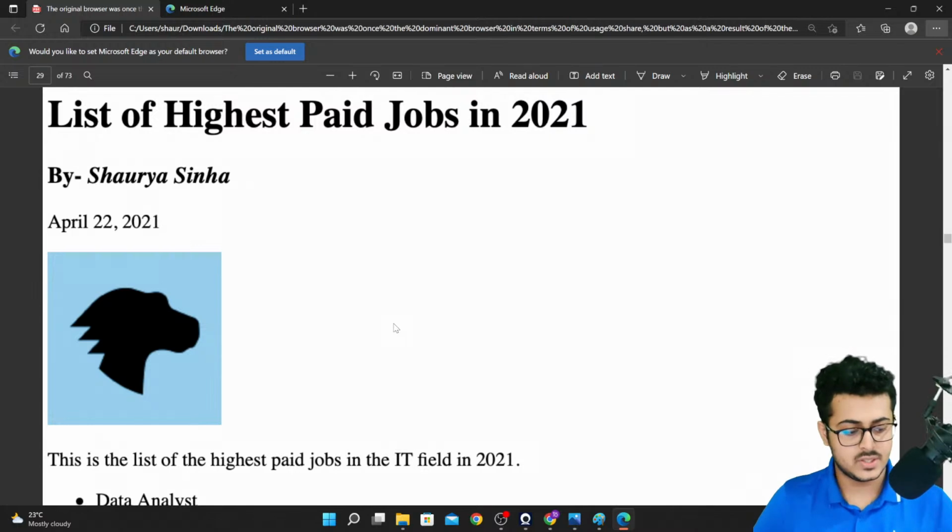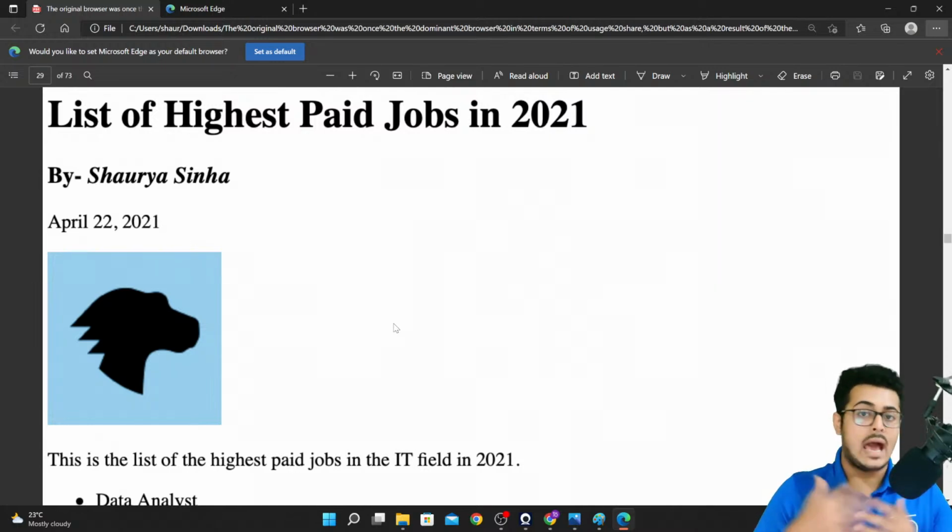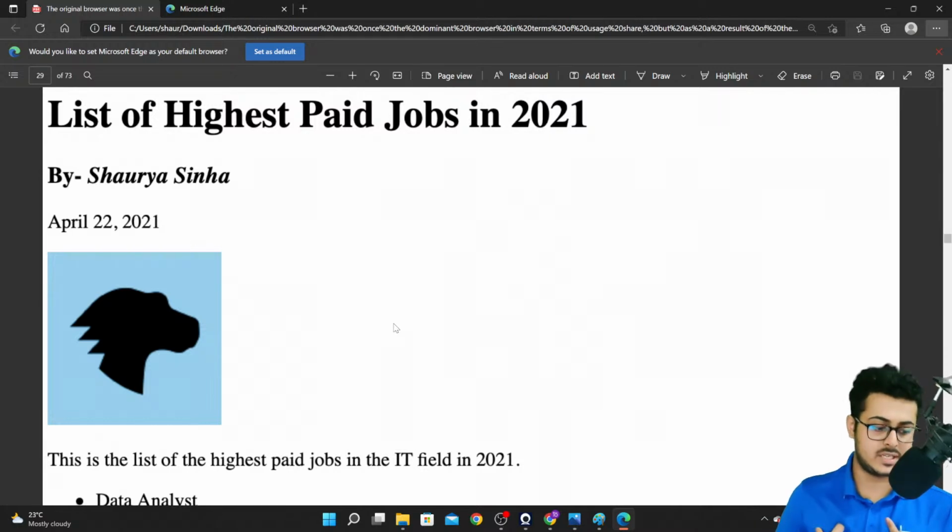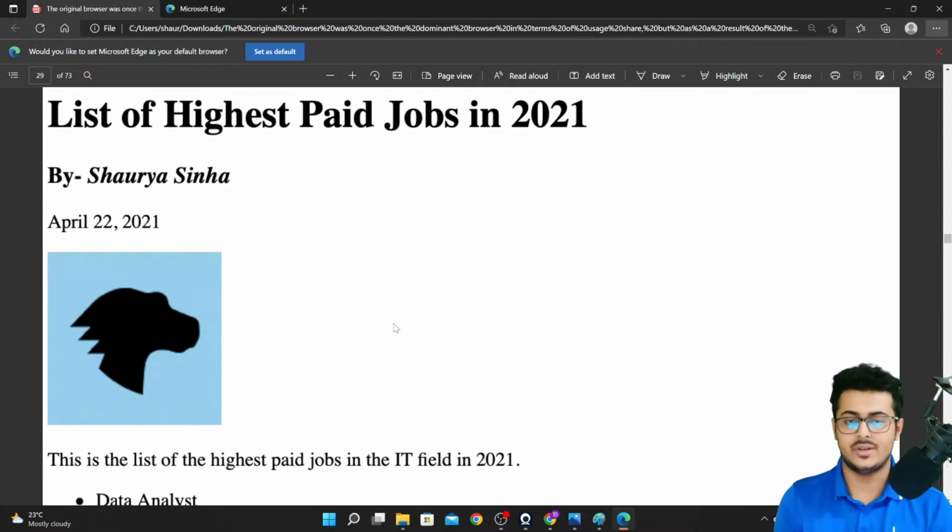Right over here, as you're able to see, what happens in the industry. So I'm a web developer, for example. I want to develop a website itself. Now, what is the problem with that? I'm not a designer. I don't know how to design a good website. I can code it pretty well, but I don't know how to design a good looking website. So what to do about it?